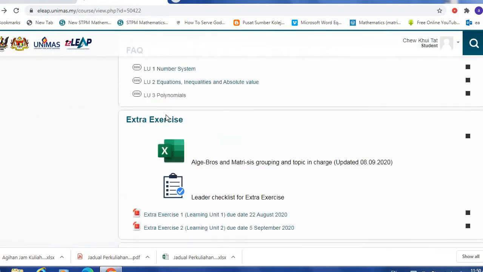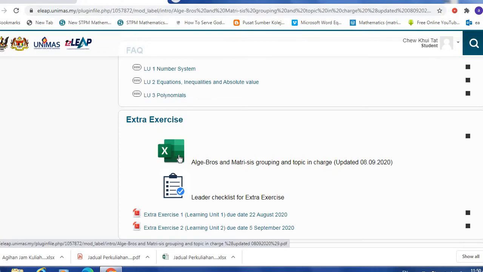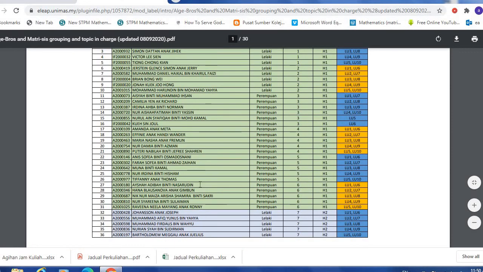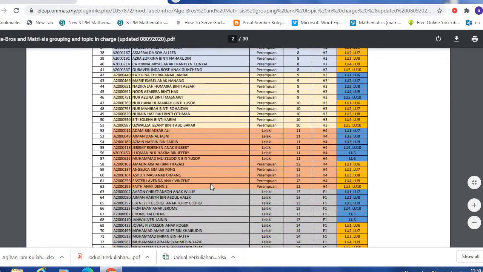Besides that, you also need to check your algebras and matrices grouping and topic in charge, because some of the students have quit Unimas, so I have to rearrange some of the groups. But the majority of the groups will be the same, so please check your grouping.